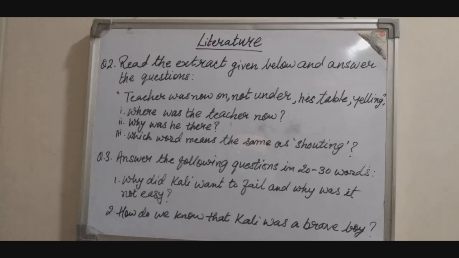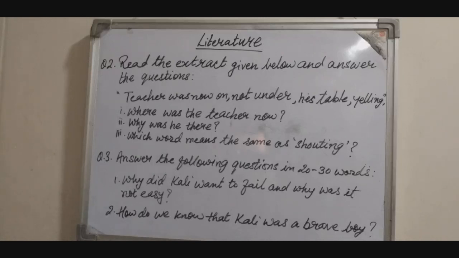The teacher was always happy with his work. So this was the reason it was not easy for Kali to fail in the class. I hope all of you understood the answer and of course you can write it in your own words. Now moving ahead to the next question.